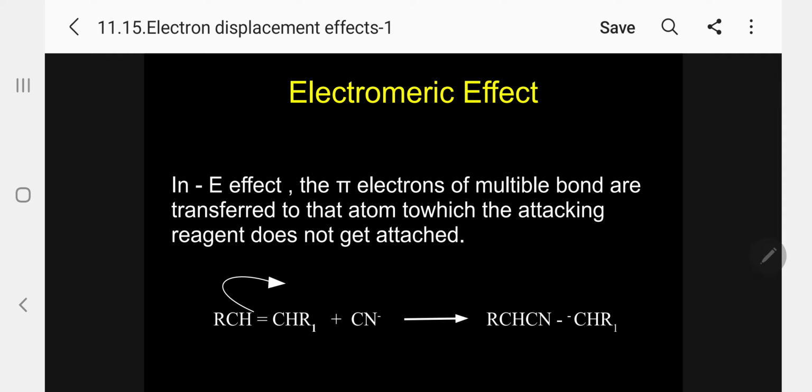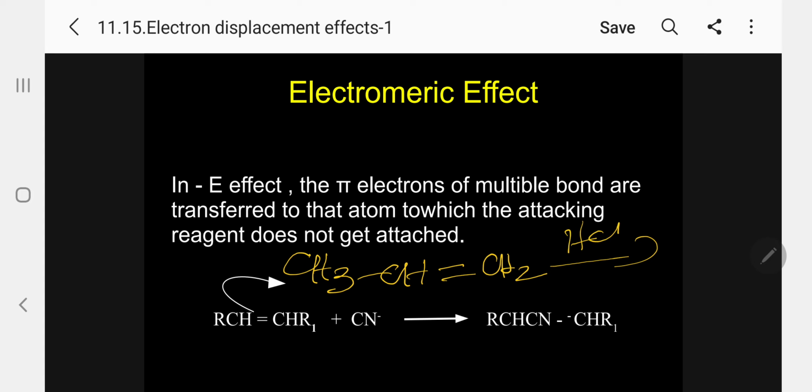I will take now the same example, to understand, CH3, CH double bond CH2. I will add again HCl. Let me add now. So what happened in this case? Here again I have given RCH double bond CHR1. This is general, so I am giving a specific example to understand.